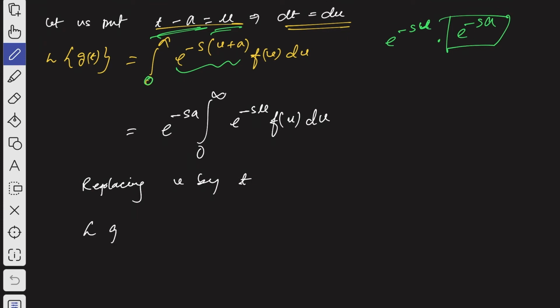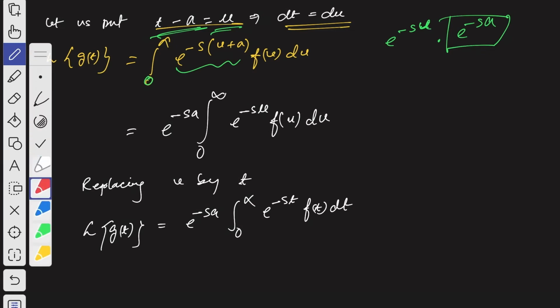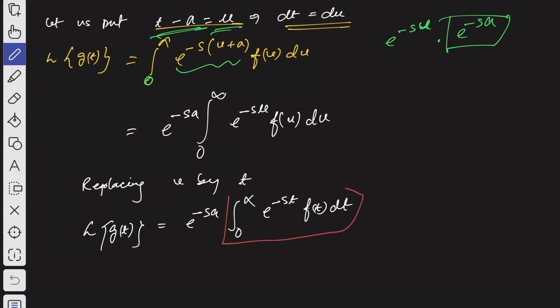Then what you will get, Laplace transformation of g of t is equal to e to the power minus sa, 0 to infinity e to the power minus st f of t dt, right? And by definition of Laplace transformation, this part is nothing but Laplace transformation of f of t, which is equal to capital F of s.